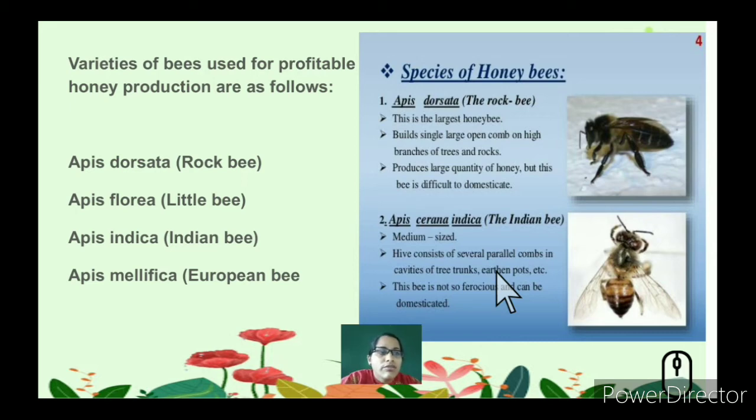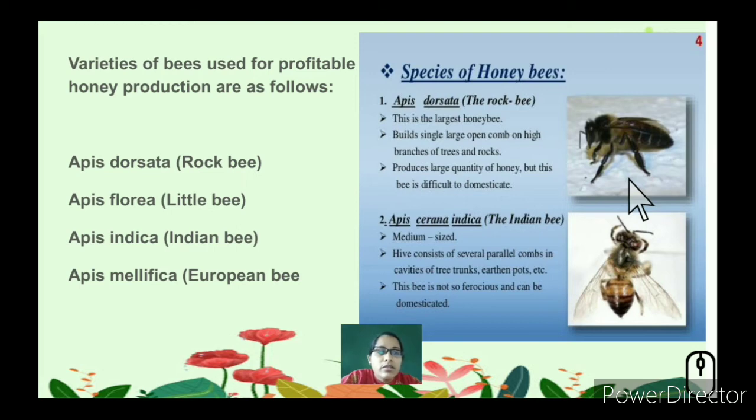Apis dorsata, the rock bee, is the largest honeybee and builds a single large open comb on high branches of trees and rocks, and produces a large quantity of honey. But it is not possible to domesticate these bees.